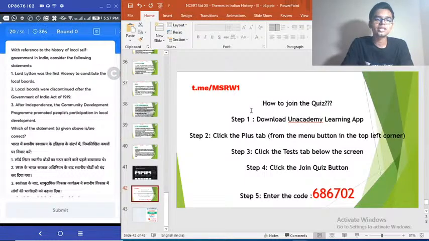20th question. With reference to the history of local self-government in India, consider the following statements. 1. Lord Lytton was the first viceroy to constitute local boards. 2. Local boards were discontinued after the Government of India Act of 1919. 3. After independence, the Community Development Program promoted people's participation in local development. Which of the statements given above is or are correct? Regarding local self-government in India, consider the following statements.